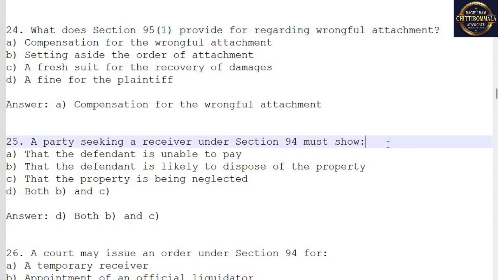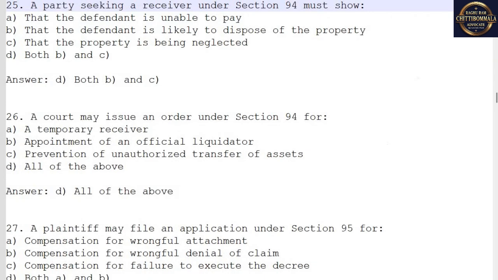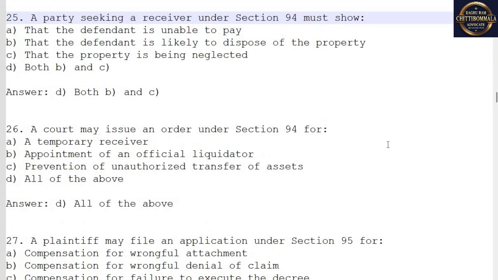25. A party seeking a receiver under Section 94 must show A. That the defendant is unable to pay.